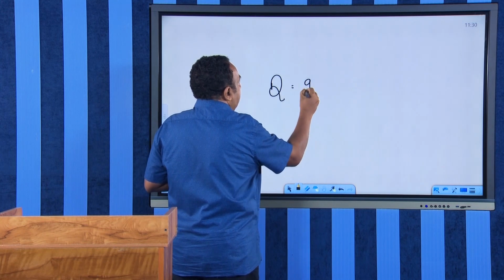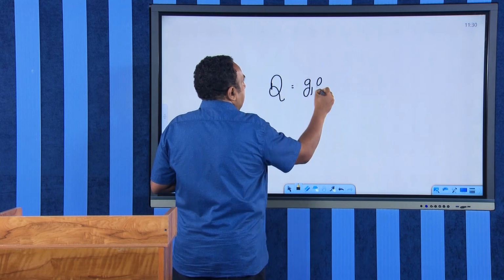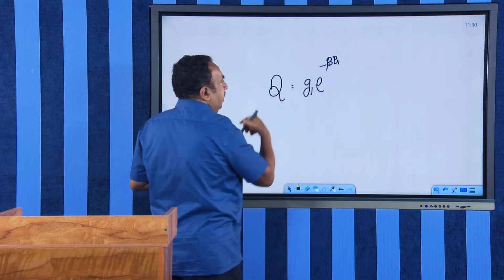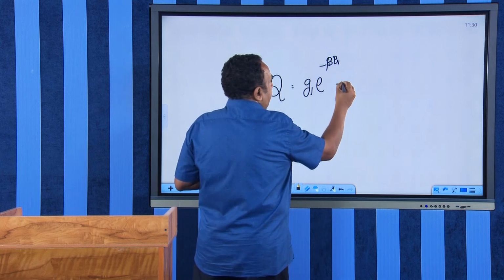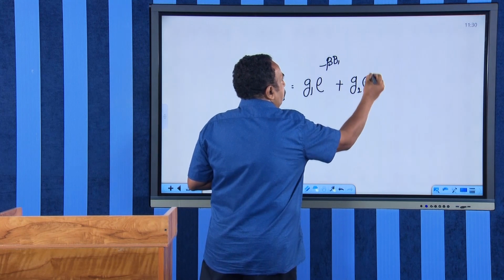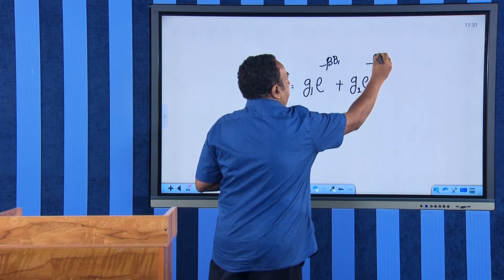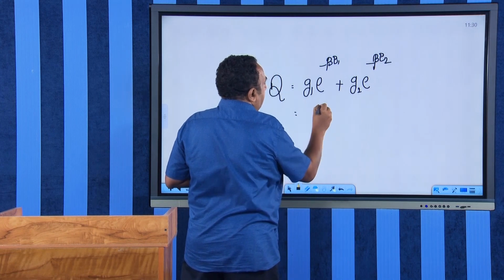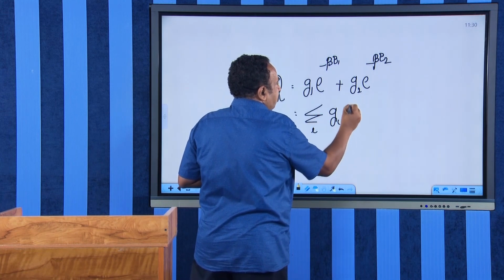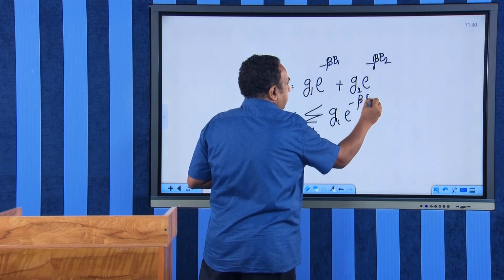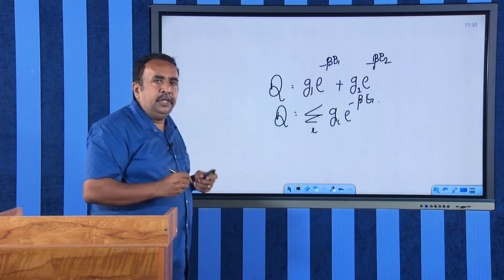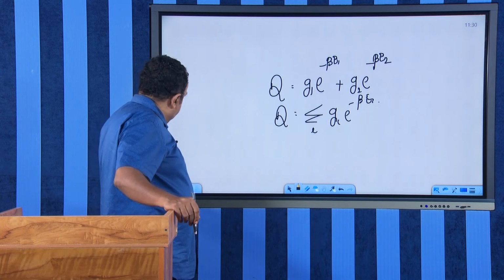Therefore, I can write g1 for the first case e raised to minus beta E1, then E1 will be having a degeneracy g1, and if my second energy is having a degeneracy g2, I can write it as e raised to minus beta E2, and in general I can write this as sum over i g_i e raised to minus beta E_i. Therefore, this is the new form of the partition function, the new expression for the partition function.